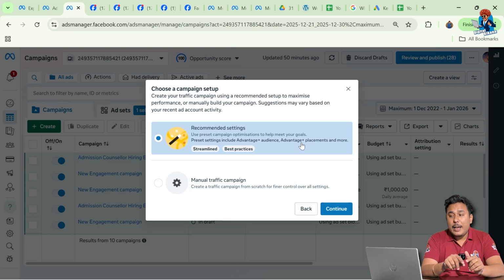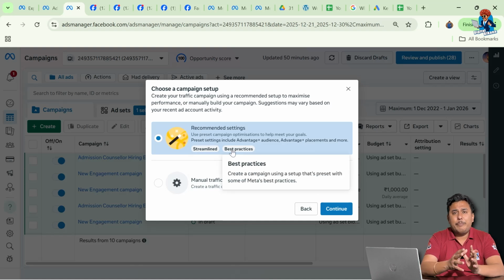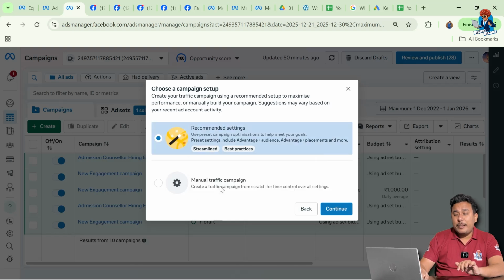So if I have an ad creative of 1:1, what will Meta do? Meta will show that particular ad creative on 9:16 placements also. As a result, my ad would be shown to users inappropriately. So I would not recommend using Advantage Plus placement and more preset settings. Well, the setting has already been made. So this is the difference between a manual campaign and an Advantage Plus campaign. I hope you have understood.